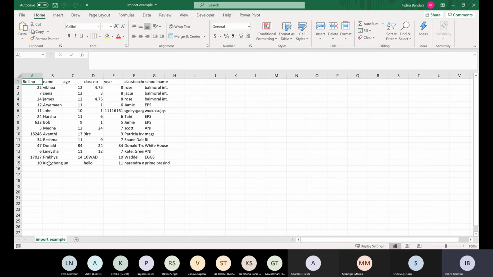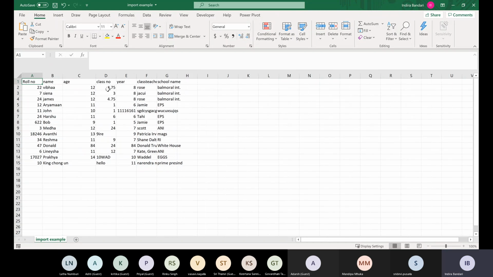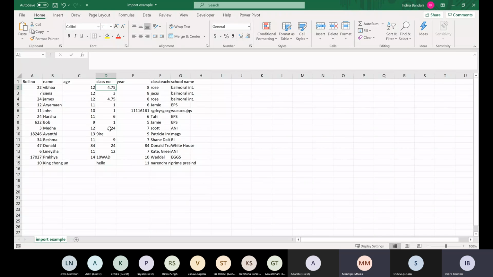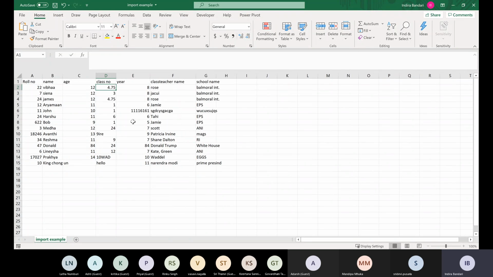It has roll number, name, age, class number, class teacher, school name and year. Class number is 4.75, maybe their class is named like that. We will import this one.